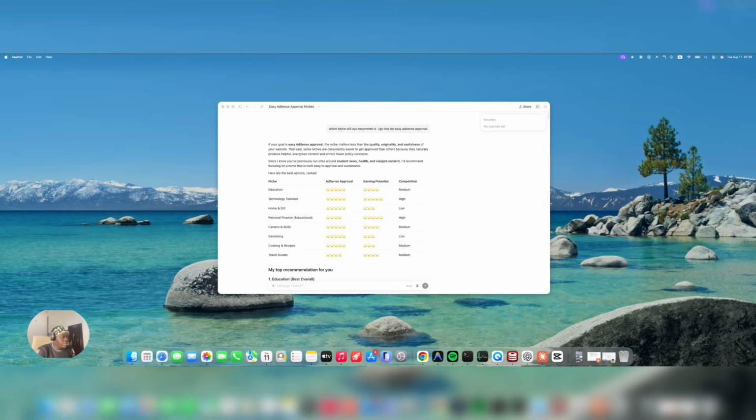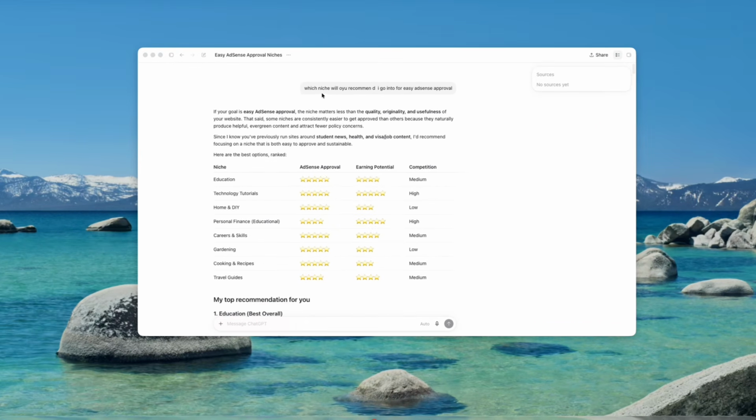Okay guys, so this is my screen, and to get started I actually use ChatGPT. You can use Claude AI to do whatever I'm going to do with ChatGPT, but I use ChatGPT to minimize my token usage, if you know what I mean. So this is my ChatGPT. I started with the question: which niche would you recommend I go into for easy AdSense approval? It told me the niches and listed all of them.